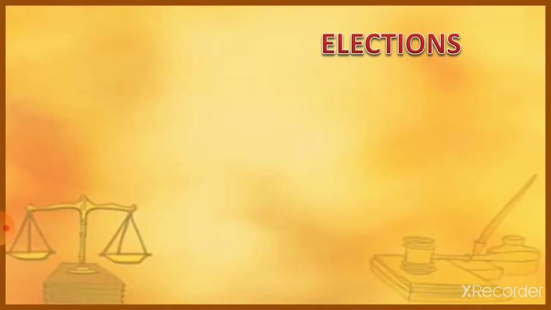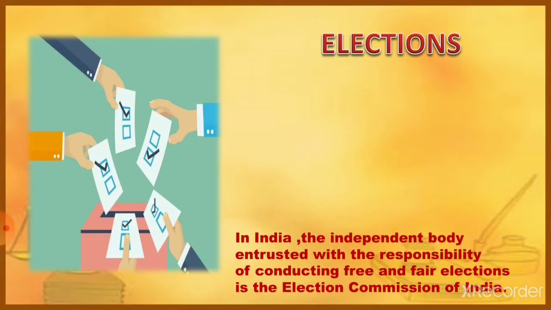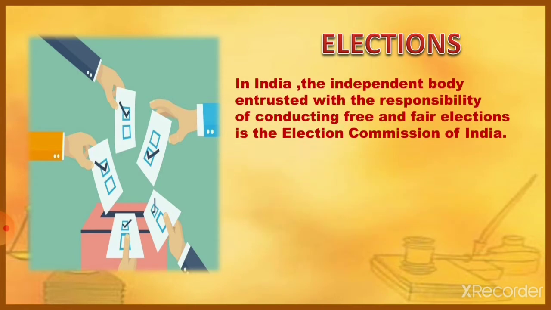The next important point is elections. In India, the independent body entrusted with the responsibility of conducting free and fair elections is the Election Commission of India, right? So, in order to carry out indirect democracy, we need to have elections, right? People will be voting to select their representatives, and hence we need a committee who will carry out free and fair elections, and it is the responsibility of the Election Commission of India.